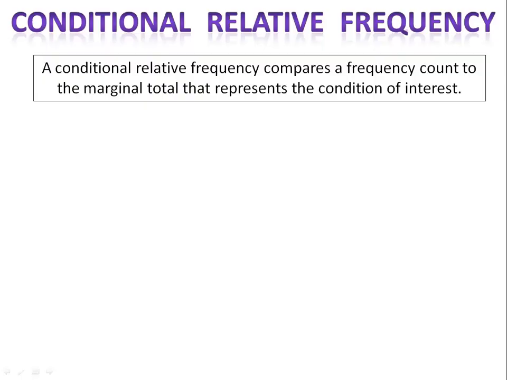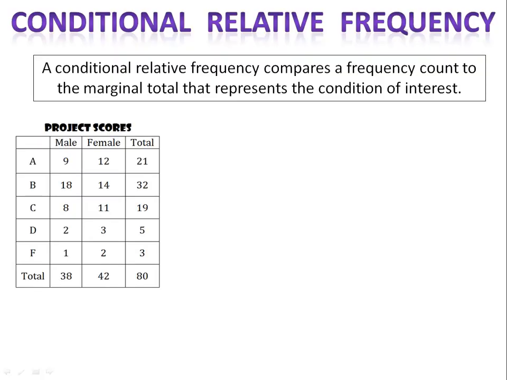We've talked about relative frequency. Today we're going to talk about conditional relative frequency. It's really the same as relative frequency, except instead of comparing it to the total of all of the things that we're looking at, a specific piece of them. For example, suppose we have our project scores.